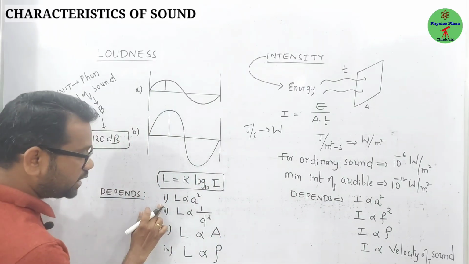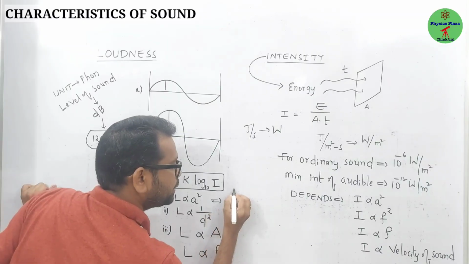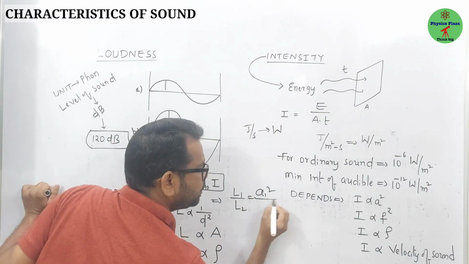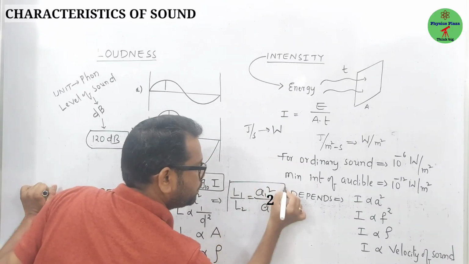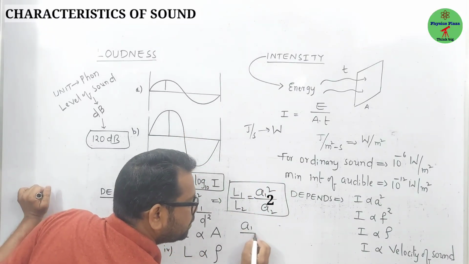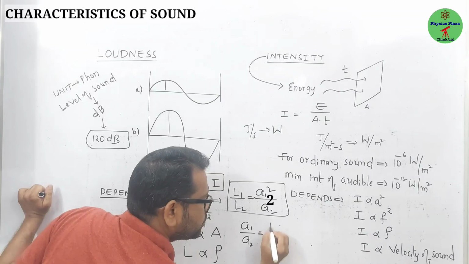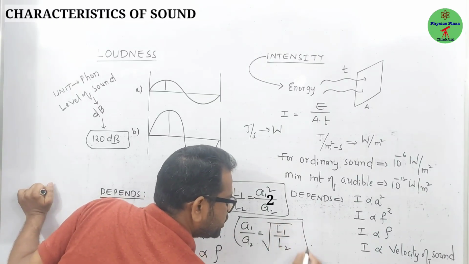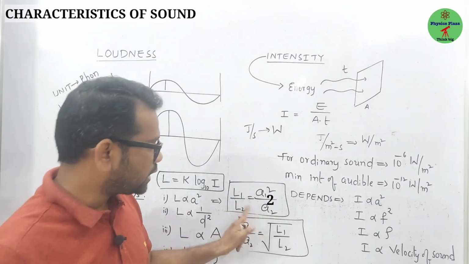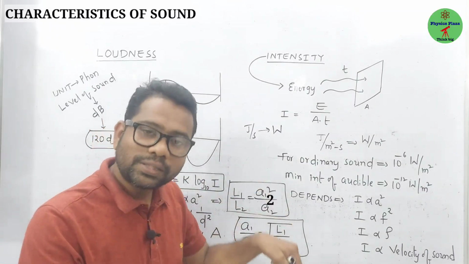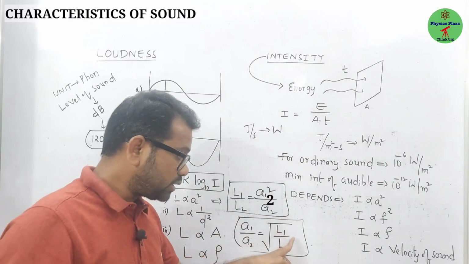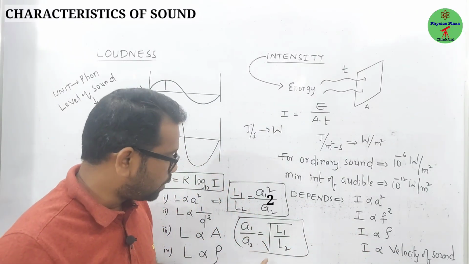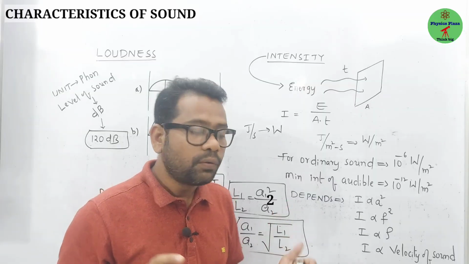Children, based on this first relation, we can expect numericals. It can be written as L1 by L2 is equal to A1 square by A2 square. Very, very important. Or A1 by A2 is equal to square root of L1 by L2. Sometimes the ratio of amplitudes will be given and they will ask you to calculate the ratio of the loudness, or sometimes the ratio of the loudness will be given and they will ask us to find the ratio of the amplitudes. So we can use these two formulas. Is it clear? Fine, children.